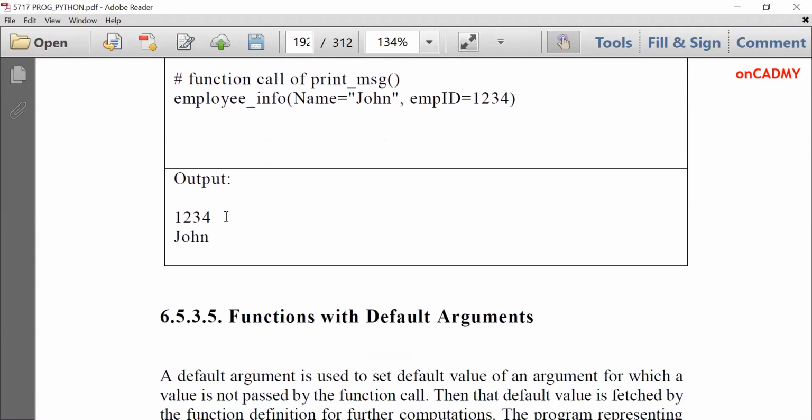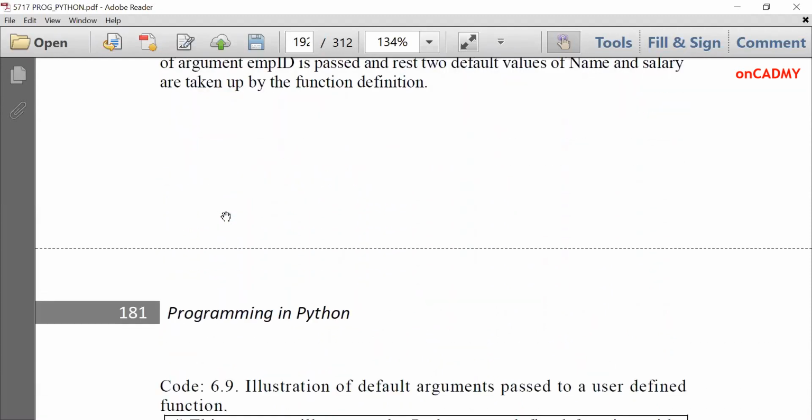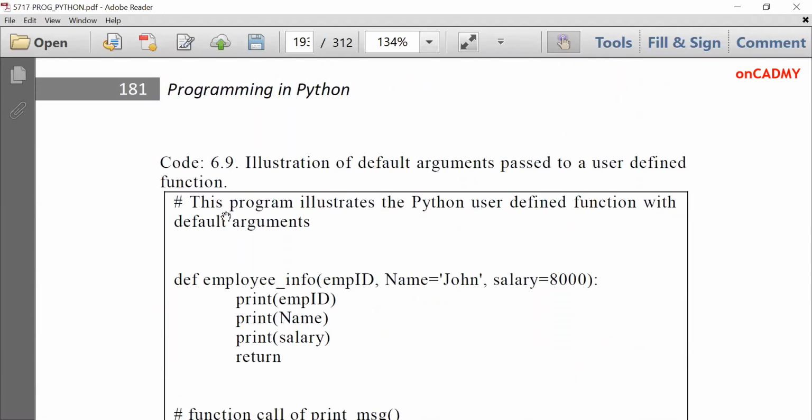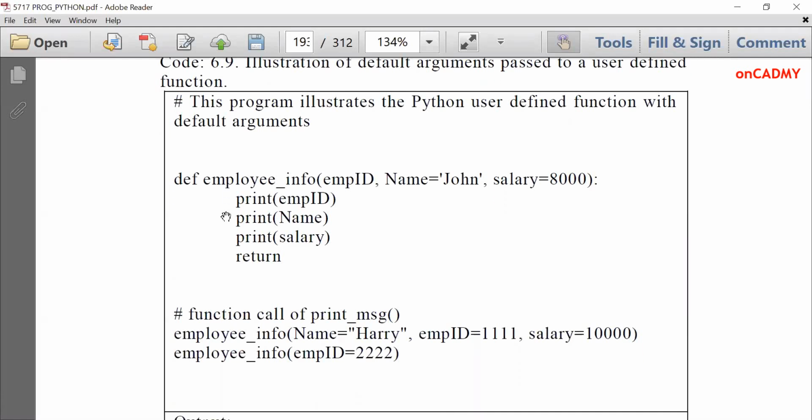Next is functions with default arguments. Suppose we do not pass a value in the function call, it will get the value which is given as default in the function definition. You can understand it through an example. We have created a function, def employee_info, and there are three arguments: emp ID, name is equal to John, and salary is equal to 8,000. So there are three arguments. And here we are going to print it and then return.